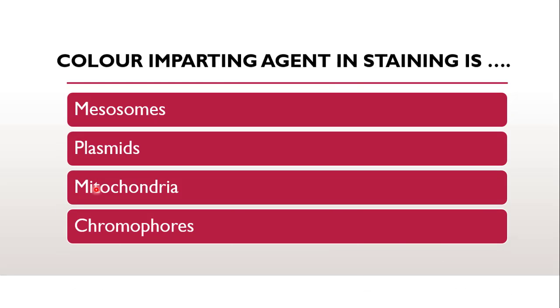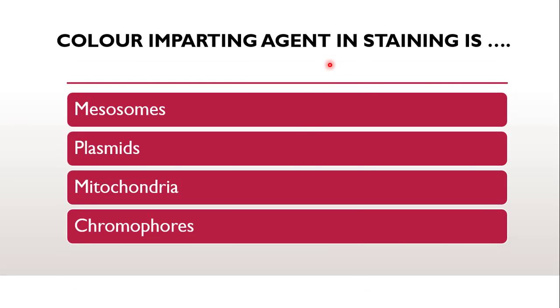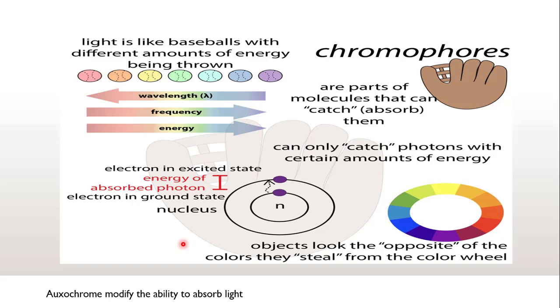Next question is, color imparting agent in staining is, whether it is mesosome, plasmid, mitochondria or chromophore. The correct answer is chromophore, because a chromophore absorbs light at a particular wavelength, and since they absorb the light, chromophores are responsible for imparting the color.